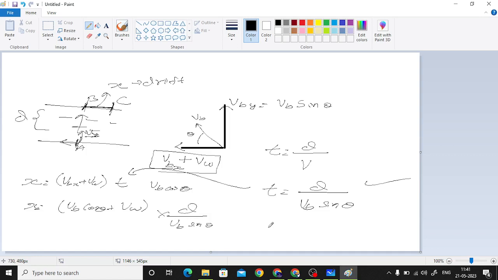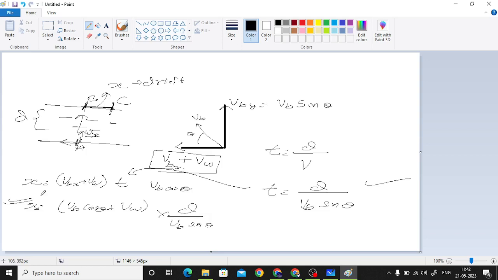Correct? So you must always remember not to learn any of the formulas by heart. The concept is very important when you are appearing for JEE Mains or Advanced, because things might get changed. Here I have assumed velocity of boat in this direction. In the question, velocity of boat might be given in some other direction, but the concept would remain the same. You will have to get velocity of boat with respect to water, for which you will have to add the velocity of water in the opposite direction to the velocity of boat and get the resultant components in x and y directions accordingly, right? So this is the total drift. I hope this much concept is clear to you.